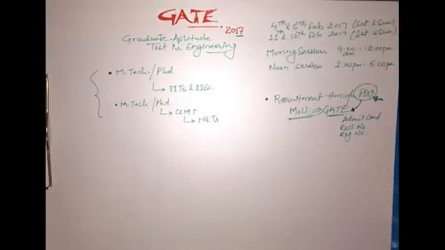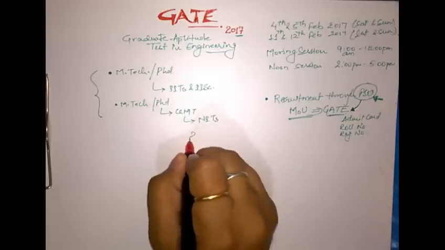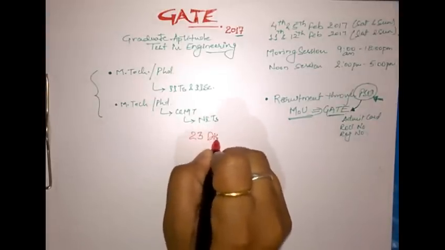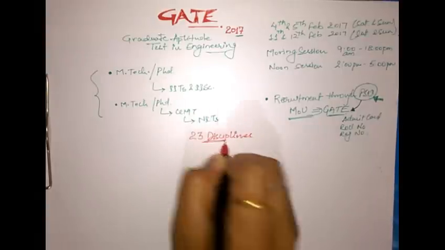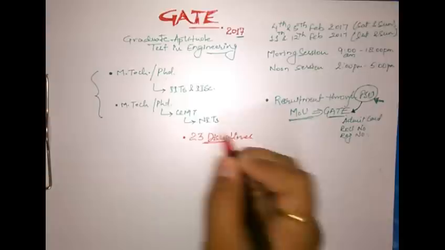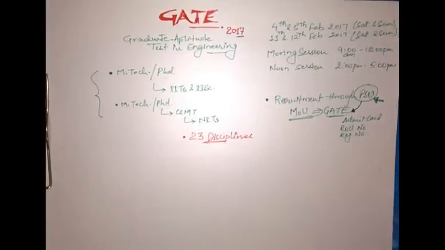Now coming to the papers, what are the disciplines in which this paper is being conducted all over the country. So basically there are 23 disciplines. What these 23 disciplines are, you can refer from the brochure of IIT Roorkee, which is highly dedicated to GATE.